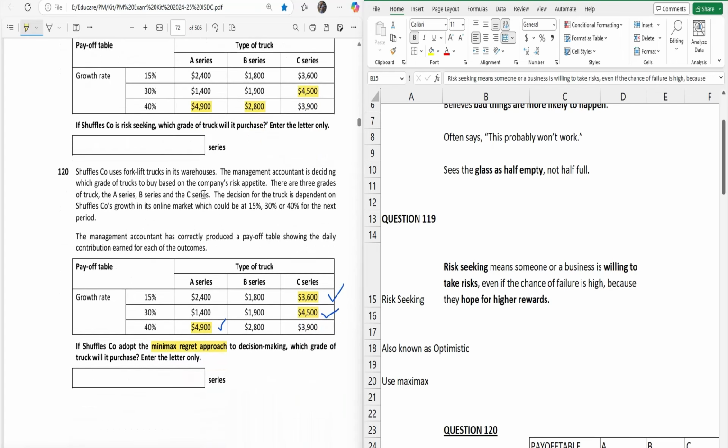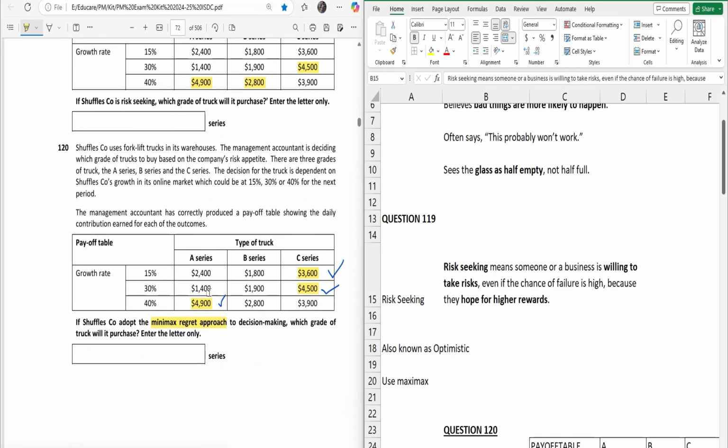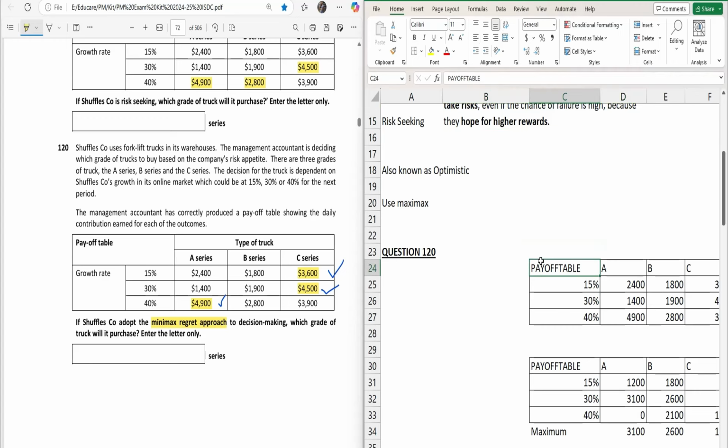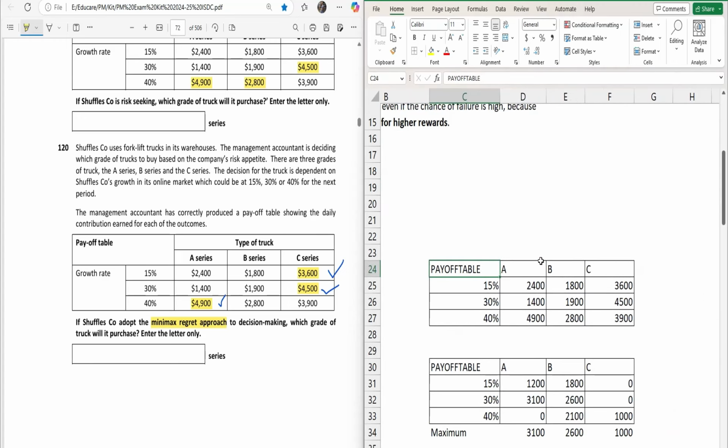Okay, 120. So now 120 says, if Shuffle company adopts the Minimax regret approach to decision making, which grade of stock will it purchase? Enter the letter only. See, now the question asks you to calculate the Minimax regret approach. In this case, we need to prepare the table, and I will show you how. So this one is the table. I have copy pasted it from the question.